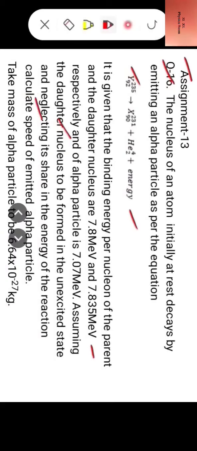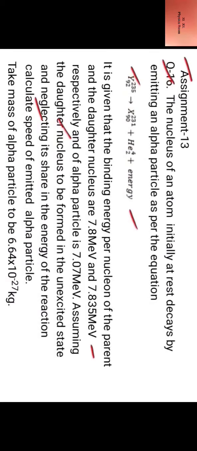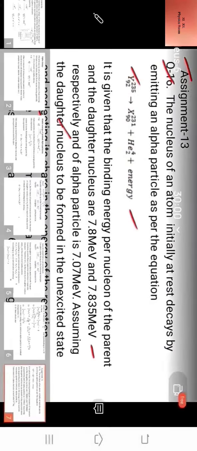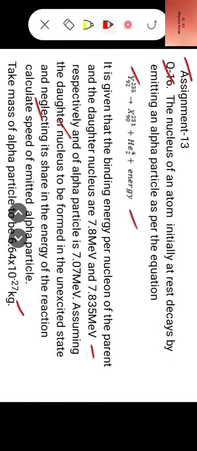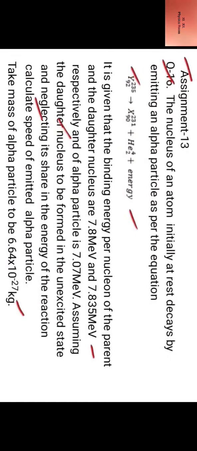Take the mass of the alpha particle to be 6.64 × 10^−27 kg.